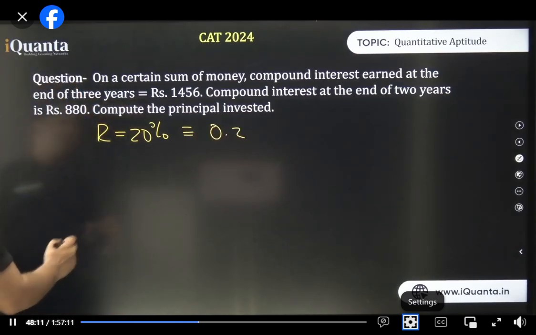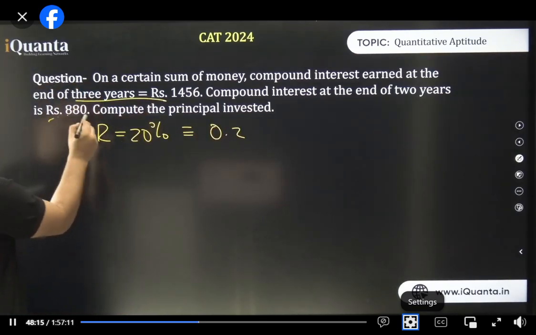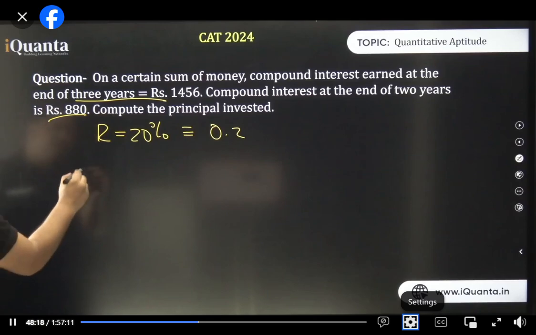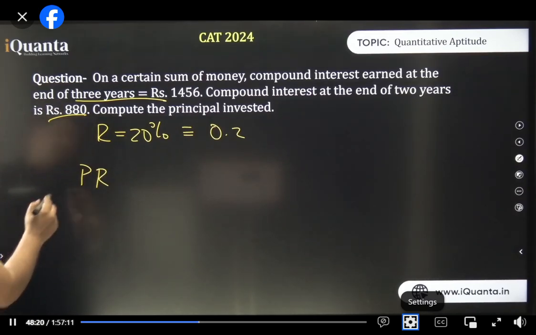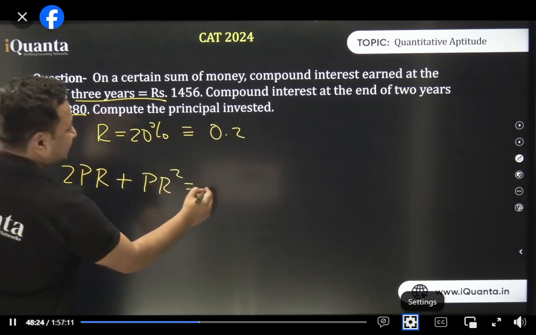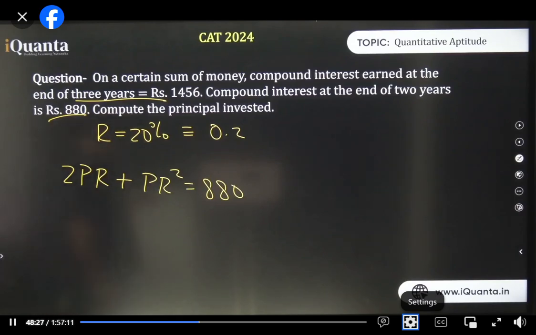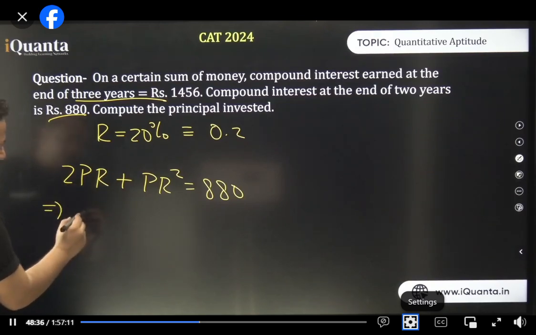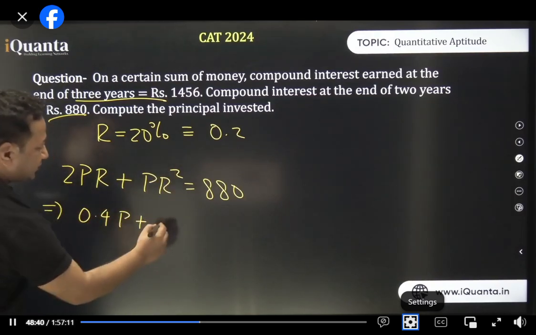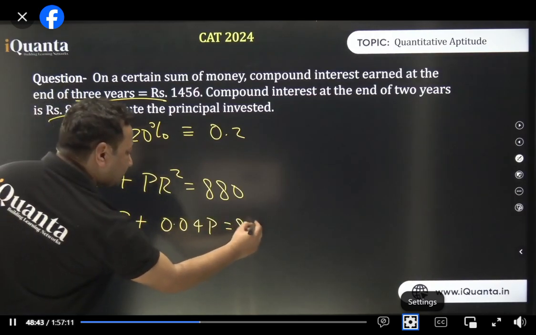So now let us put the values either in this or in this. और हमें छोटे वाले में करना बेटर रहेगा. So 2pr plus pr square is 880. You put either in this one, in the second equation or in the first equation. But I'm taking in second equation. The reason is simple. That will be solved quickly. So r is 0.2, putting it here, 0.4 times p, 0.04 p is 880. Solve it and get the answer.